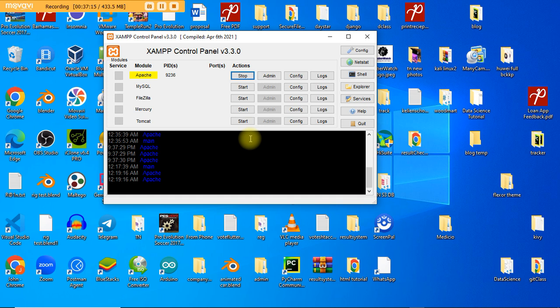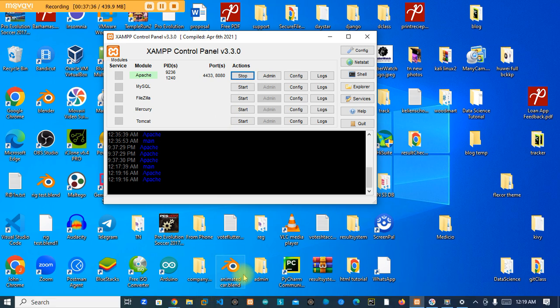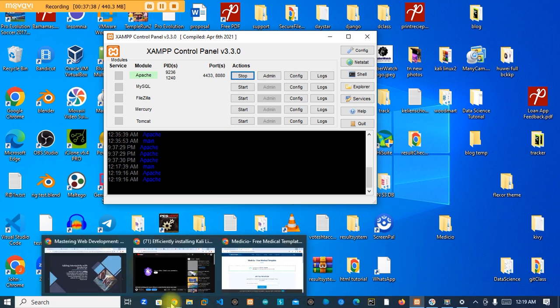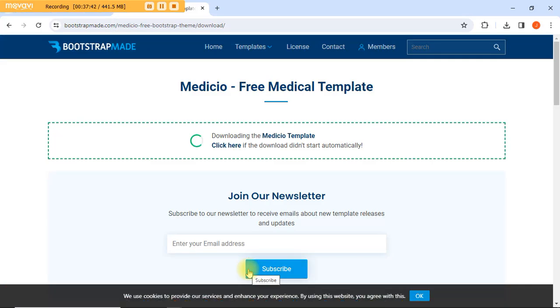All right, now the local server is starting up. So now that it's started up, you see that it's running on all these ports, and we're going to be using this port. You understand what I'm talking about. So let's go back to our web browser, and let's open another tab.